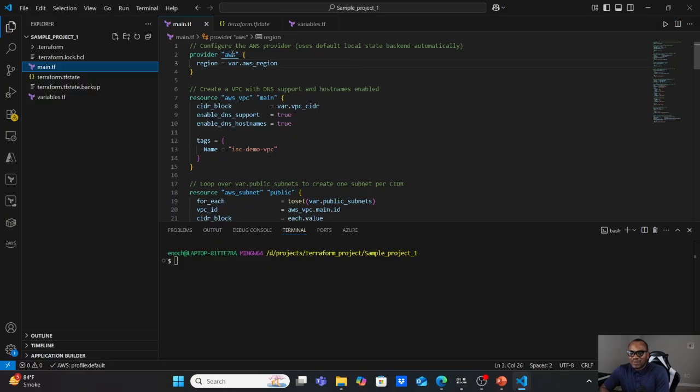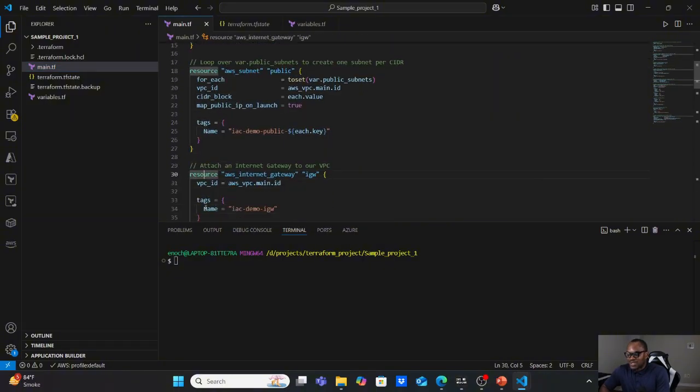In this one, I'm using AWS, and I'm using it to define the region, telling the system to check the variable file for the region I want to use. All right, and this is a resource block that is used to create the VPC, which is the network that I want to use. This is stating the CIDR that I want to use, referring to the variable file again to get the CIDR. And this is a resource block creating a subnet and attaching it to a VPC.